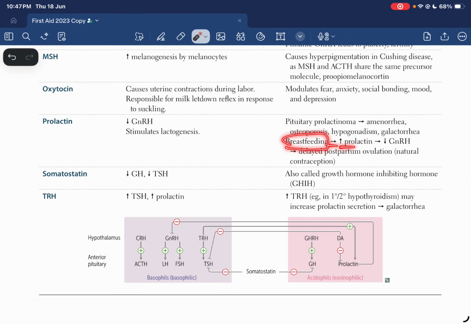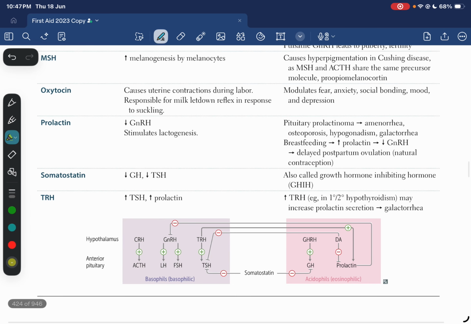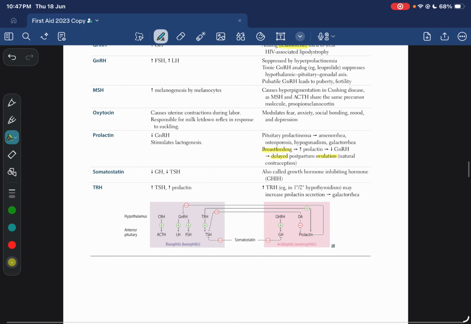Breastfeeding increases prolactin, which is going to decrease gonadotropin releasing hormones. So this is why we say that breastfeeding acts as a natural way of preventing conceiving. Why? Because it actually delays ovulation.